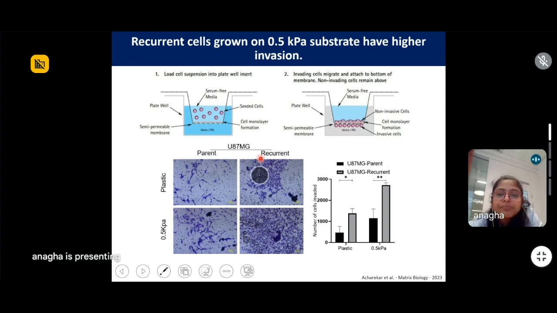So we see that if these cells have invasive capacity, they will pass through this membrane and will be attached on the lower side of the membrane. When we incubate these cells for 24 hours, and after 24 hours we remove the upper chamber cells and then stain the cells that are remaining on the lower part of the membrane. And here we see that as compared to parent, the recurrent cells are more invasive in nature. More cells are able to cross the porous membrane and have reached the bottom part.